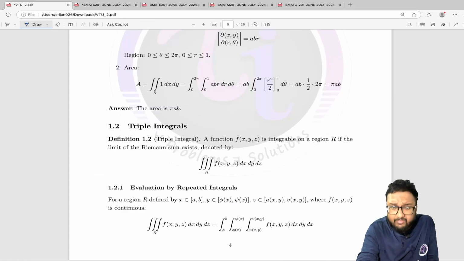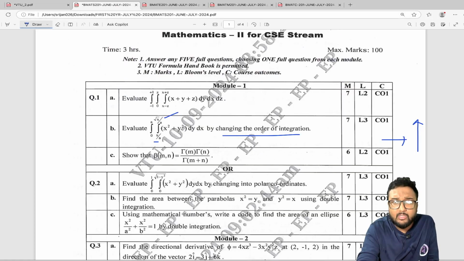Okay. After that, we have triple integration, and there are questions from triple integration as well.